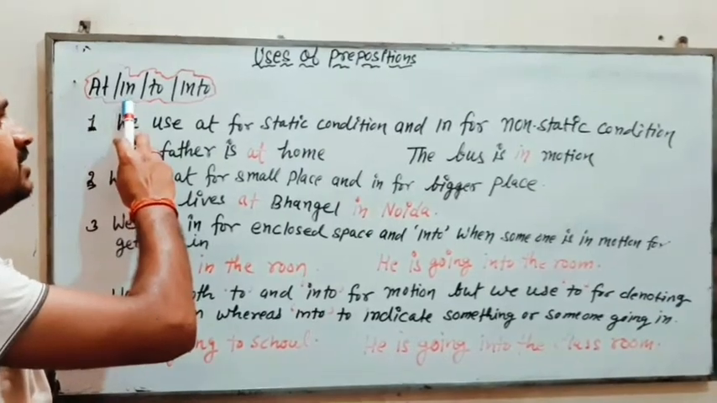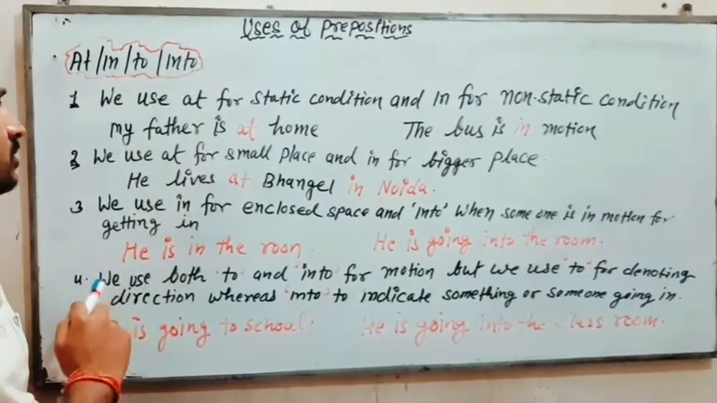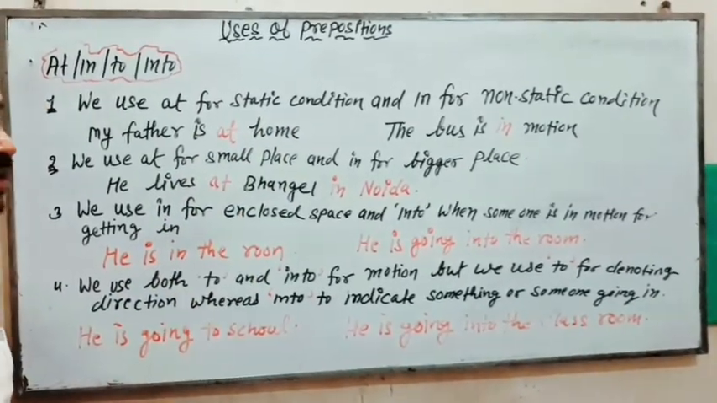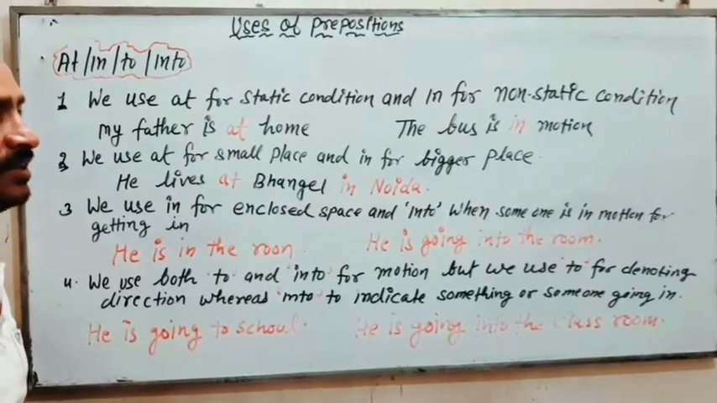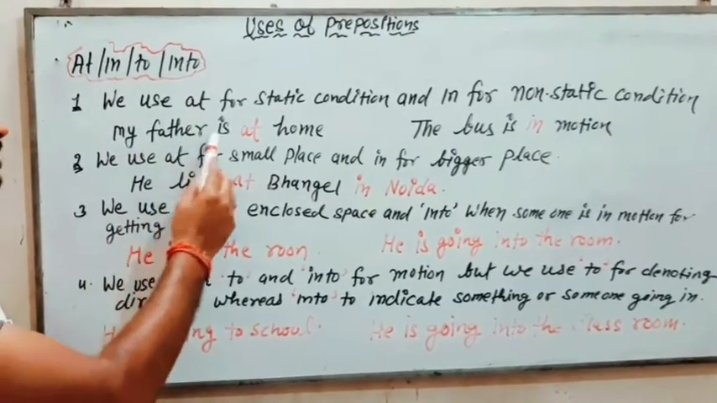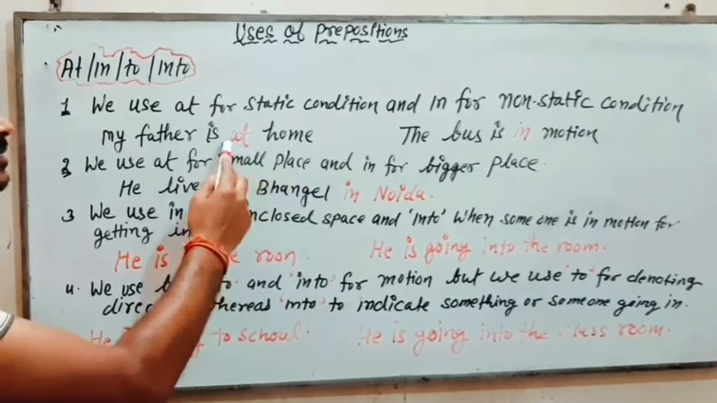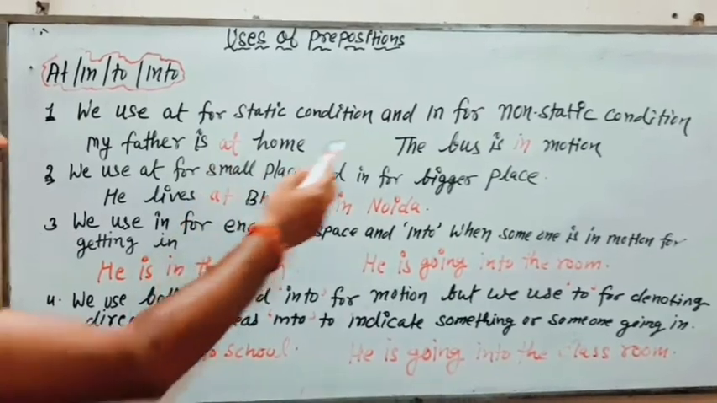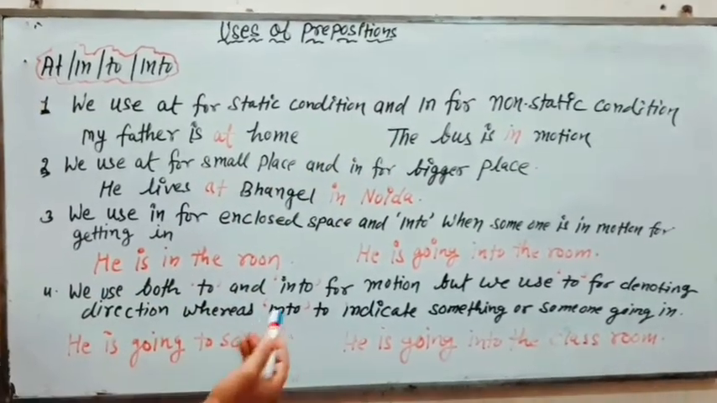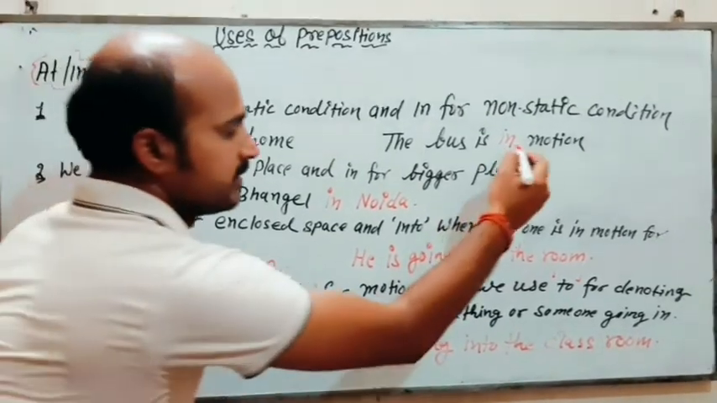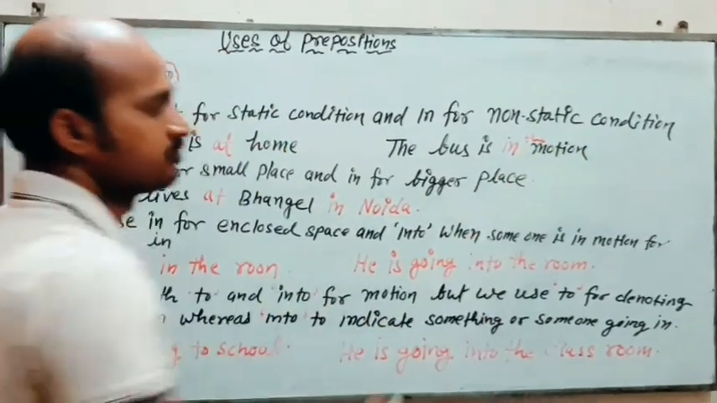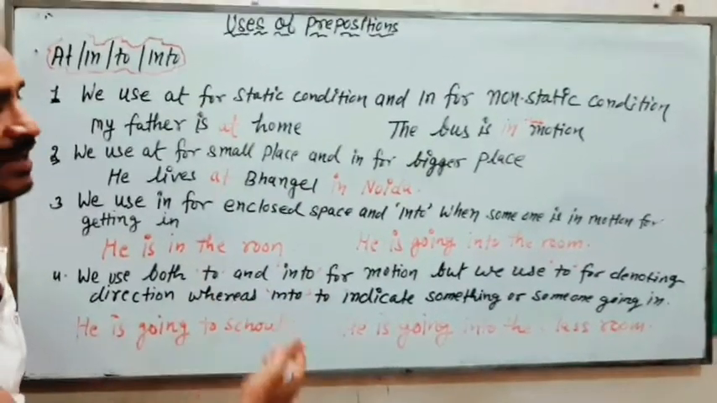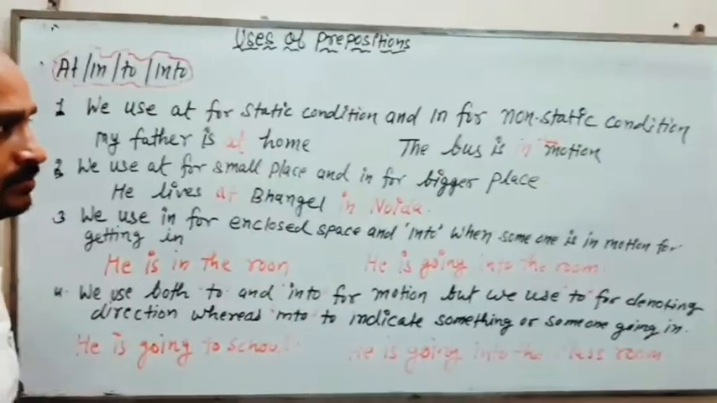Uses of at, in, to, into. Let's see, we use at for static condition and in for non-static condition, or you can say dynamic condition. For example, my father is at home. So here it is static condition, that's why we are using at. Now the bus is in motion. You can write here in the motion. So there is non-static condition, means dynamic condition, that's why we are using in there.